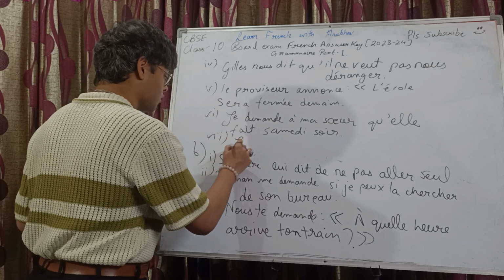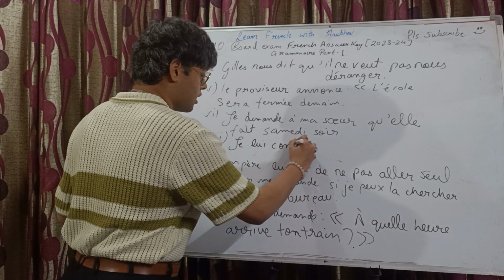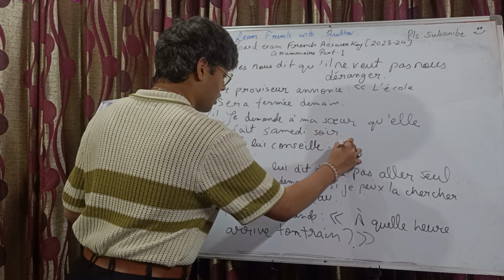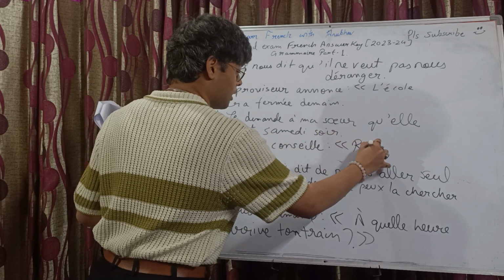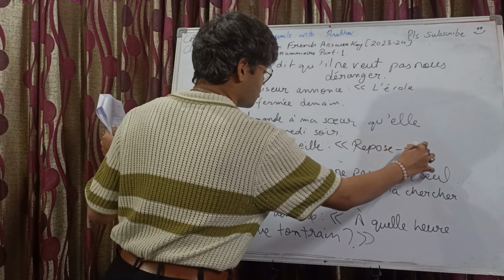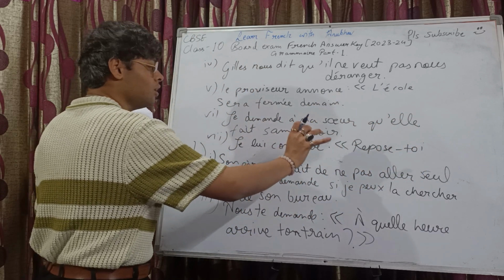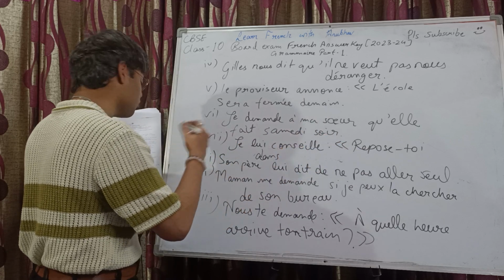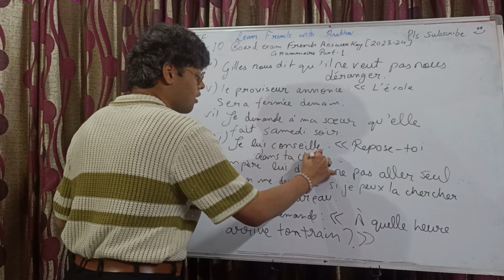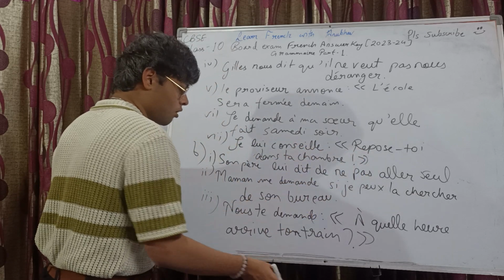So, je lui conseille, I advised him or her, repose-toi. Pronoun comes after the verb, repose-toi. I'll be referring to him as you only in the direct speech. So, repose-toi dans ta chambre. Here it was sa chambre, so that will become ta chambre. Again, pardon me if I have committed any sort of small error here or there.